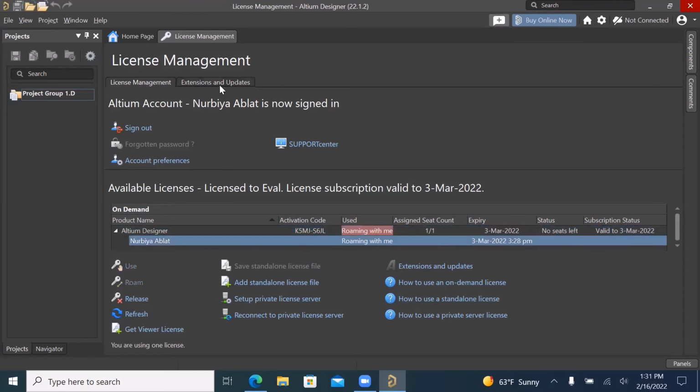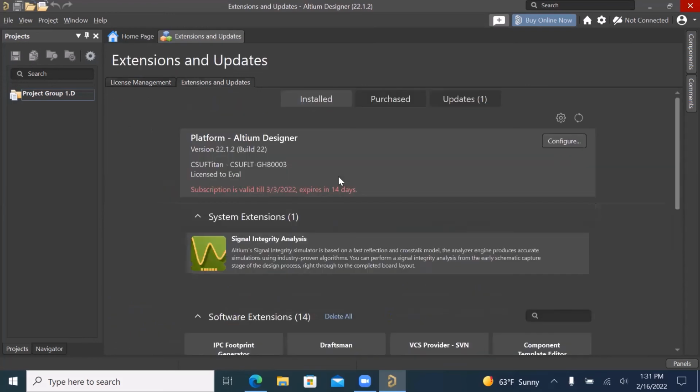And let's go to extensions and updates. Since your license is only valid for 2 weeks, this is not required, but if you attend our workshop, Brian will be able to give you your license. So in that case, you want to update everything. So go on updates.